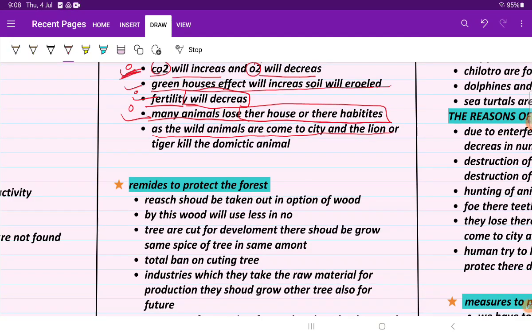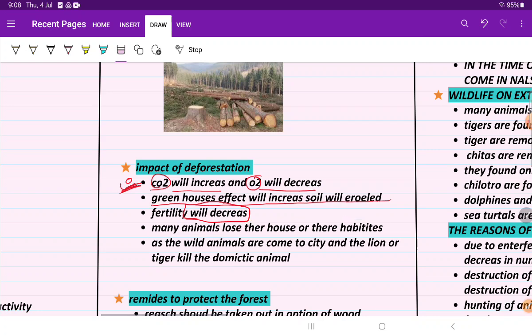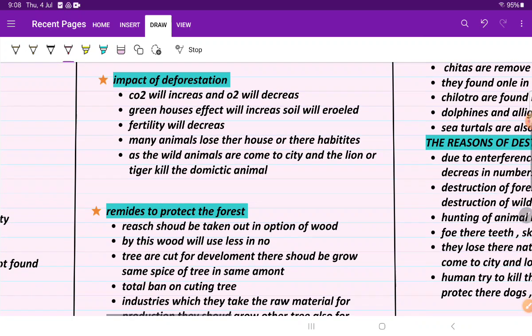Domestic animals means cat, dog, cow, and also goat, sheep, etc. They will try to kill them for their food, because as they have lost their habitat, they are not getting food in their home.